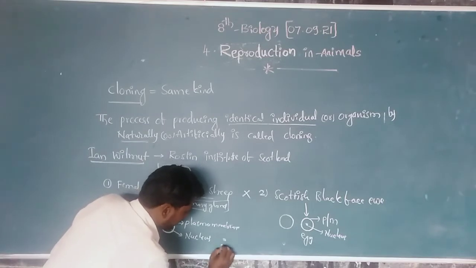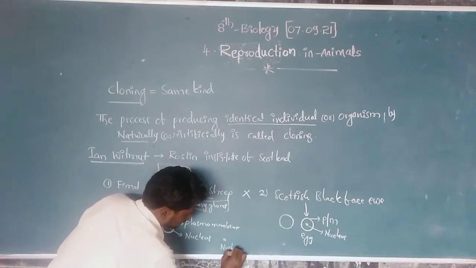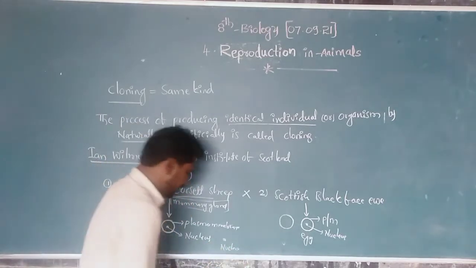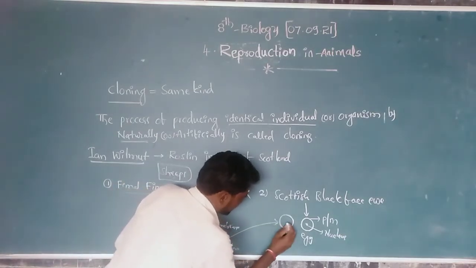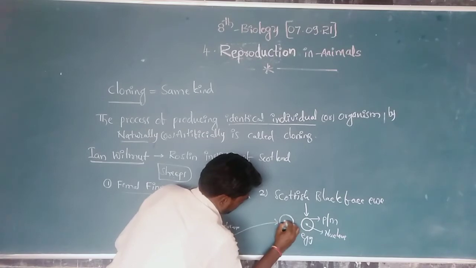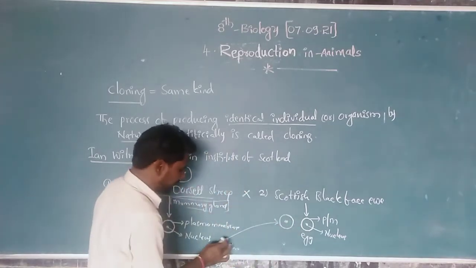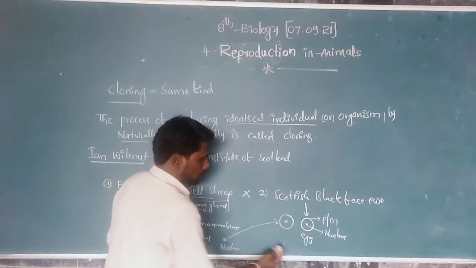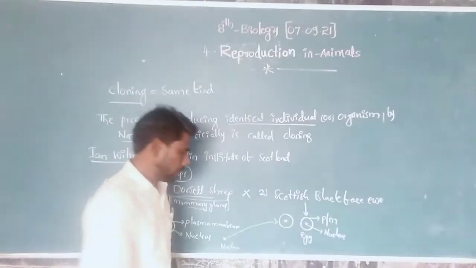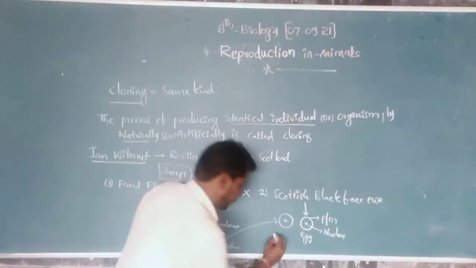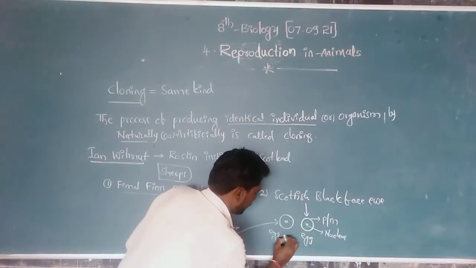This nucleus is implanted into the egg cell. Where is the nucleus now? Inside the egg cell.